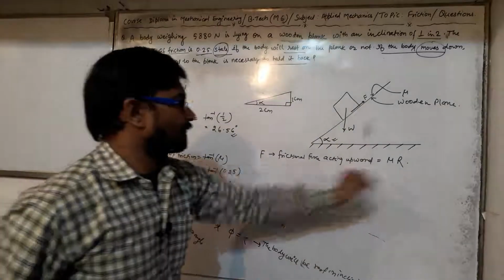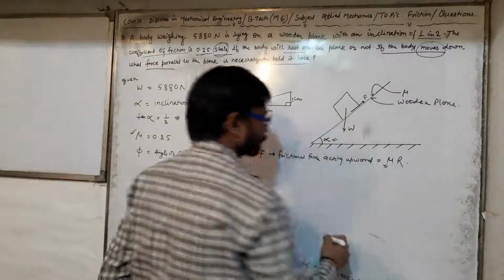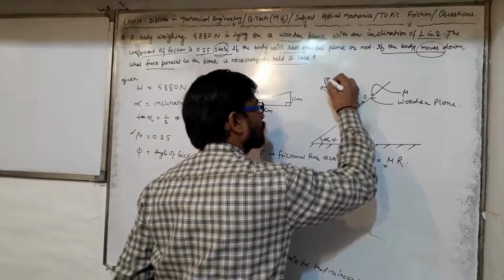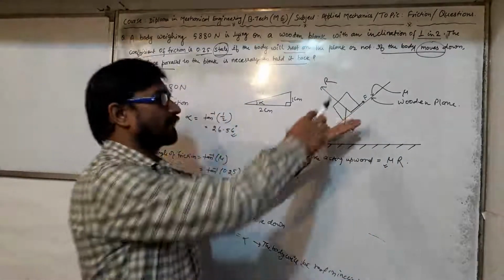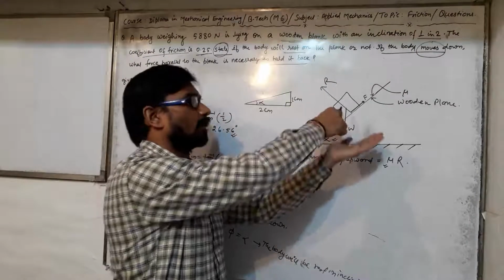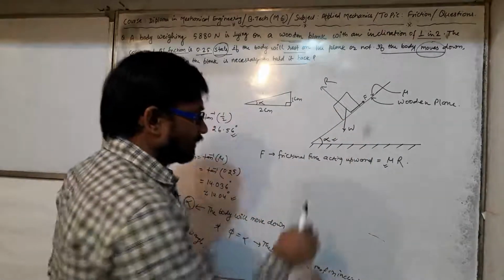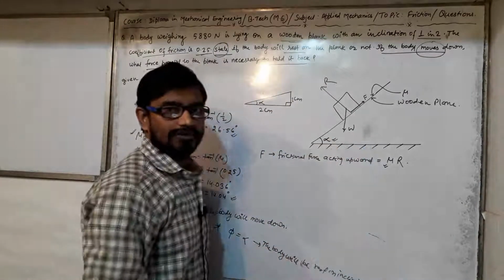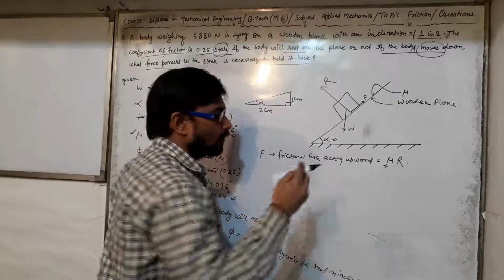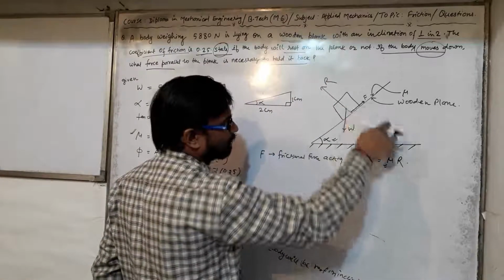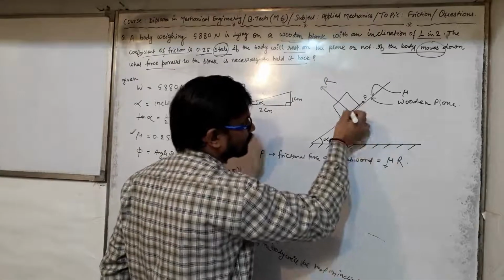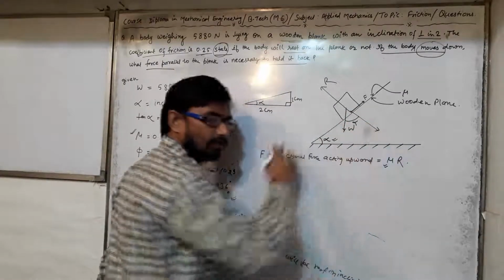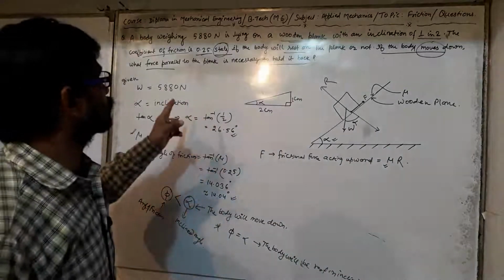We don't know the value of R, but mu we have. The normal reaction will always act perpendicular to the plane upon which the body is kept. If we resolve the W amount of force, it has two components. One is along the direction opposite to the reaction force, making an angle alpha, as we already discussed for question number 1.